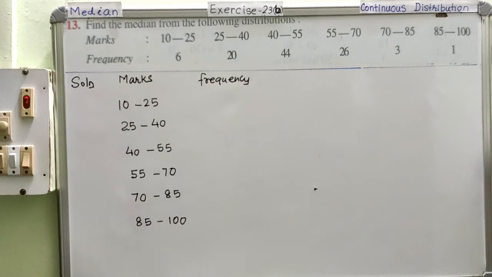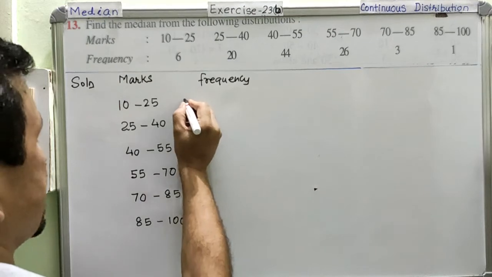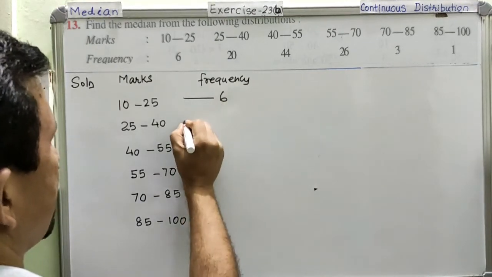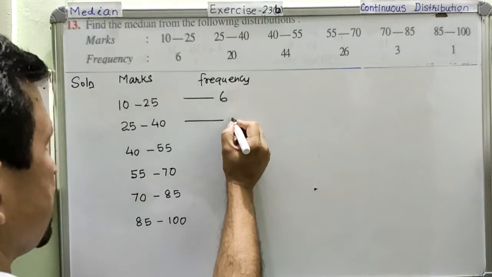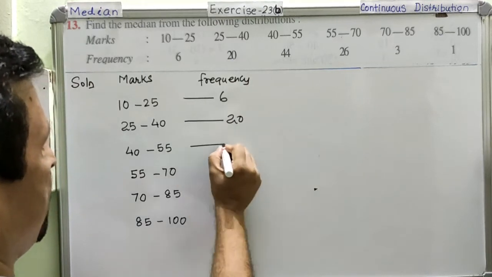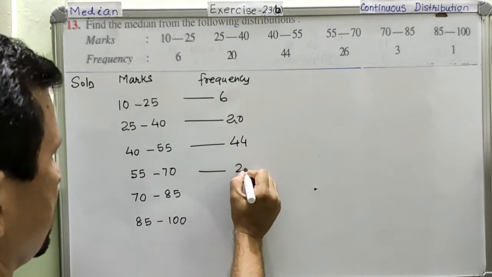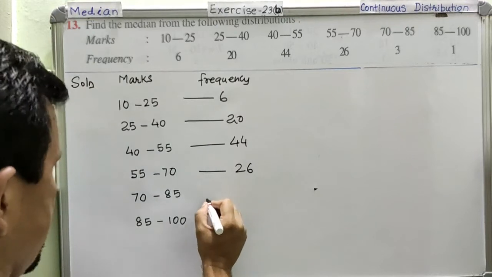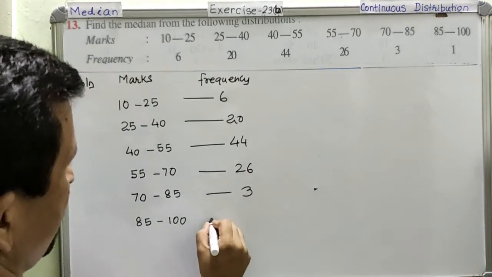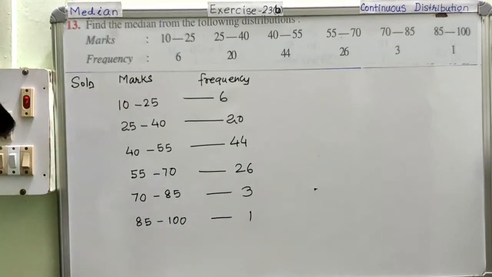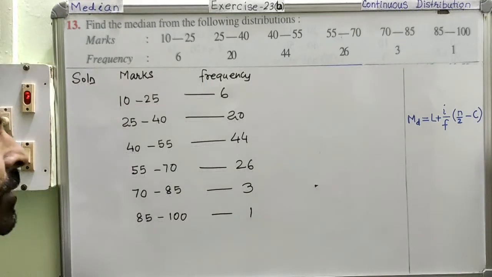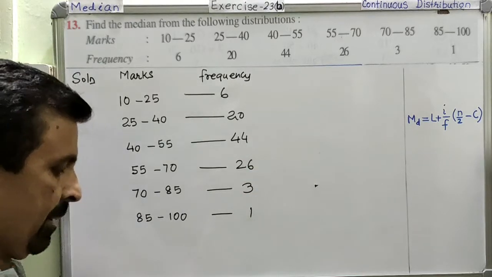Now the frequency. We are now going to have the frequency. Is this very clear? Okay. The first frequency is 6, the next frequency is 20, the third frequency is 44, then the next frequency is 26, the next frequency is 3, and the last frequency is 1. Is it okay?